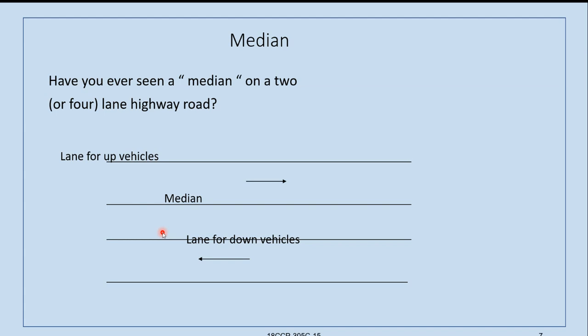Here we will try to understand what a median actually is. Here in this example, normally we see some markings on the roads, highways, and other types of roads, where we will see those lines which are used for regulating the traffic.